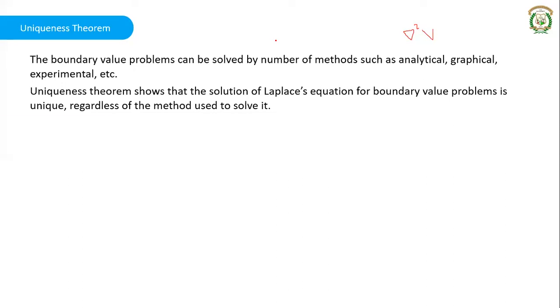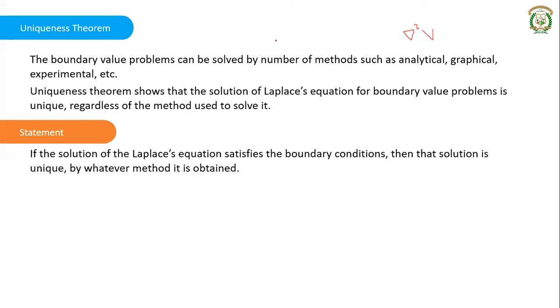So the statement is given as: if the solution of the Laplace equation satisfies the boundary conditions, then that solution is unique by whatever method it is obtained. This is the statement of the uniqueness theorem. To prove it, we will start from our Laplace equation, that is del square V is equal to 0.